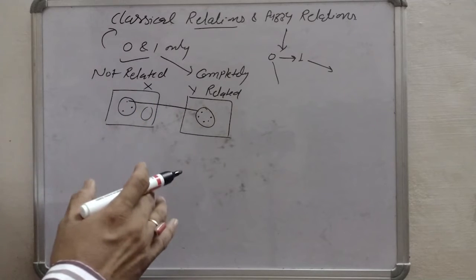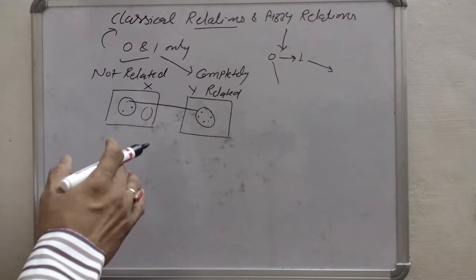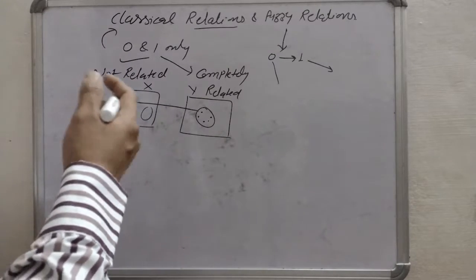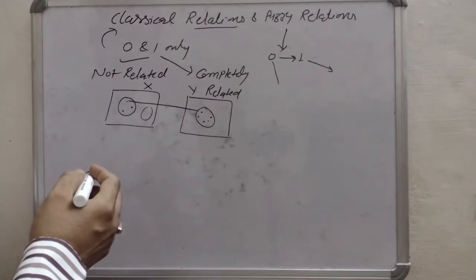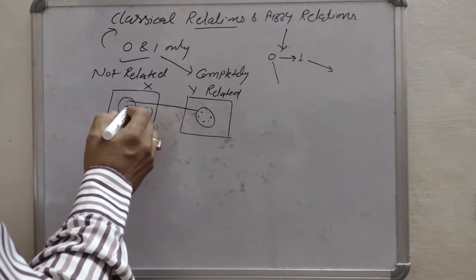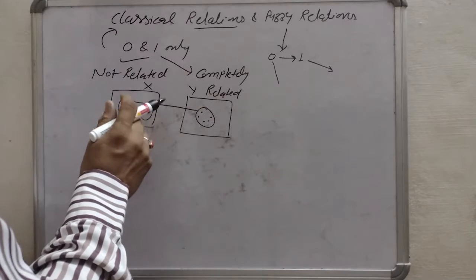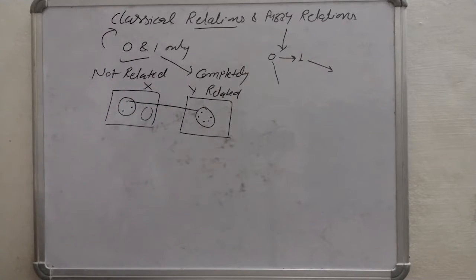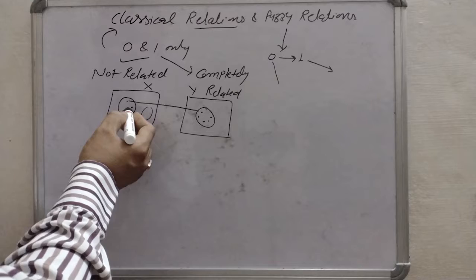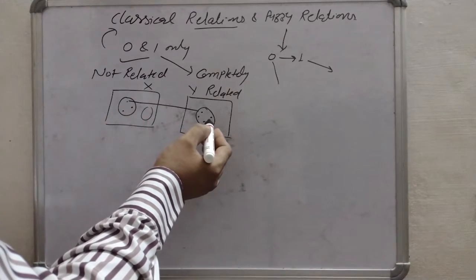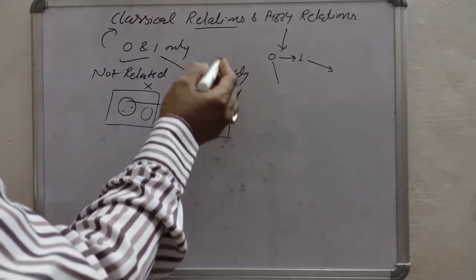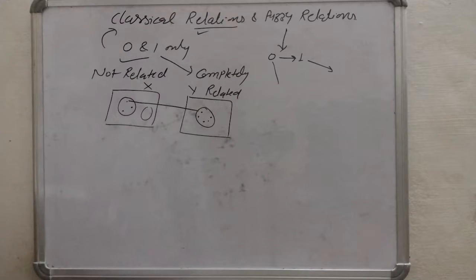This relation may be constrained or unconstrained in the case of classical relations. So whenever we are talking about two universes, X and Y, and we are relating the elements of one universe with the elements of another universe, we talk about relations.